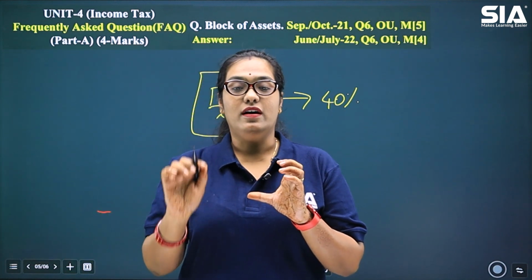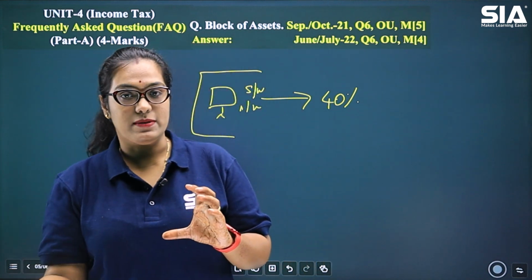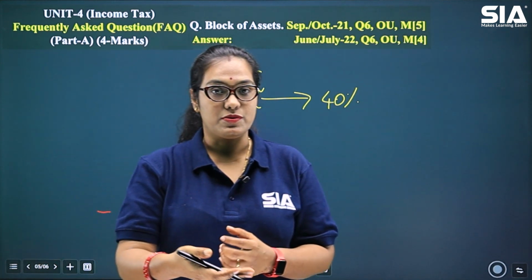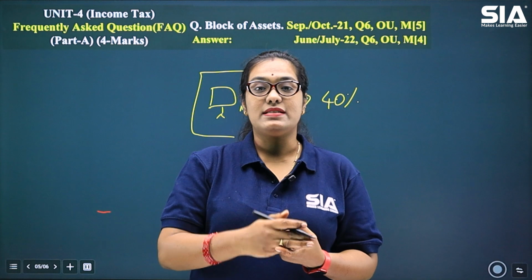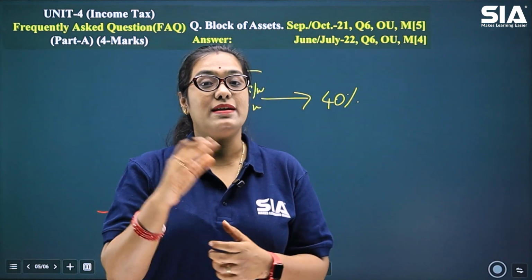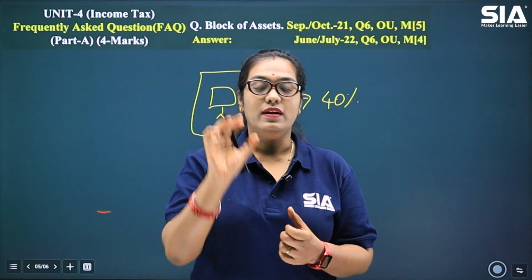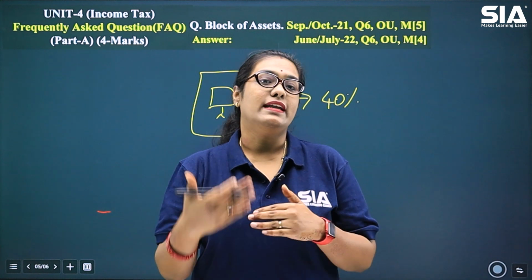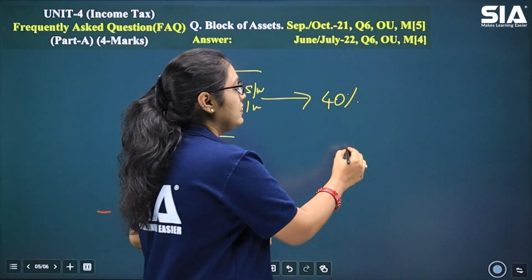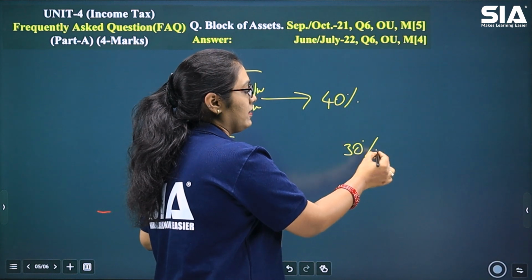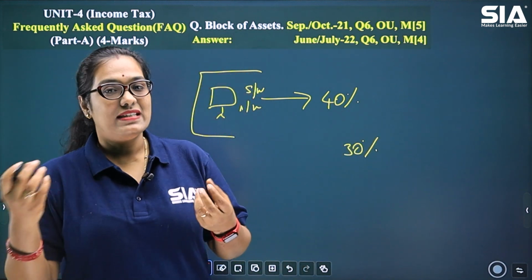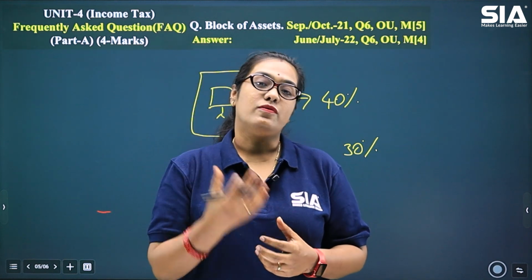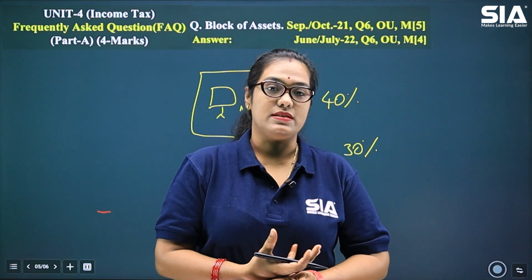For books, the depreciation rate is 40%. Then there are life-saving equipments which the doctors use, along with aeroplanes. They have the same depreciation rate and fall in the same block, and for them the depreciation rate is 40%. Any kind of furniture or any kind of fittings, that block has 30% as its depreciation rate. Now what are these blocks used for? This is used for easy calculation of depreciation while we are computing the values of these capital assets that are there in the business.